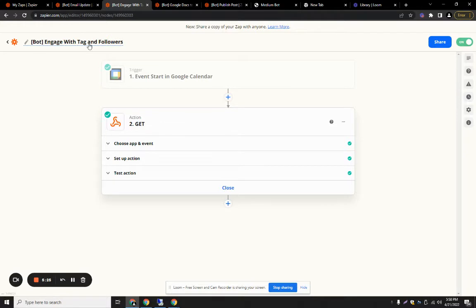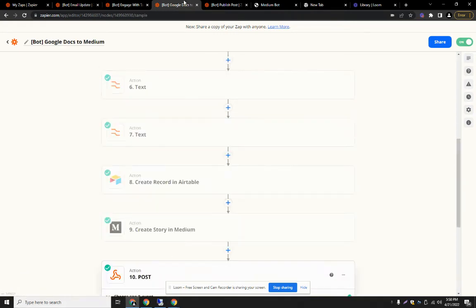This is for the engage with tags and follow. The bot follows one tag which is assigned by the bot owner by adding it in the description of the scheduling in the Google Calendar. So that tag will be used as an event on Medium for the engagement.